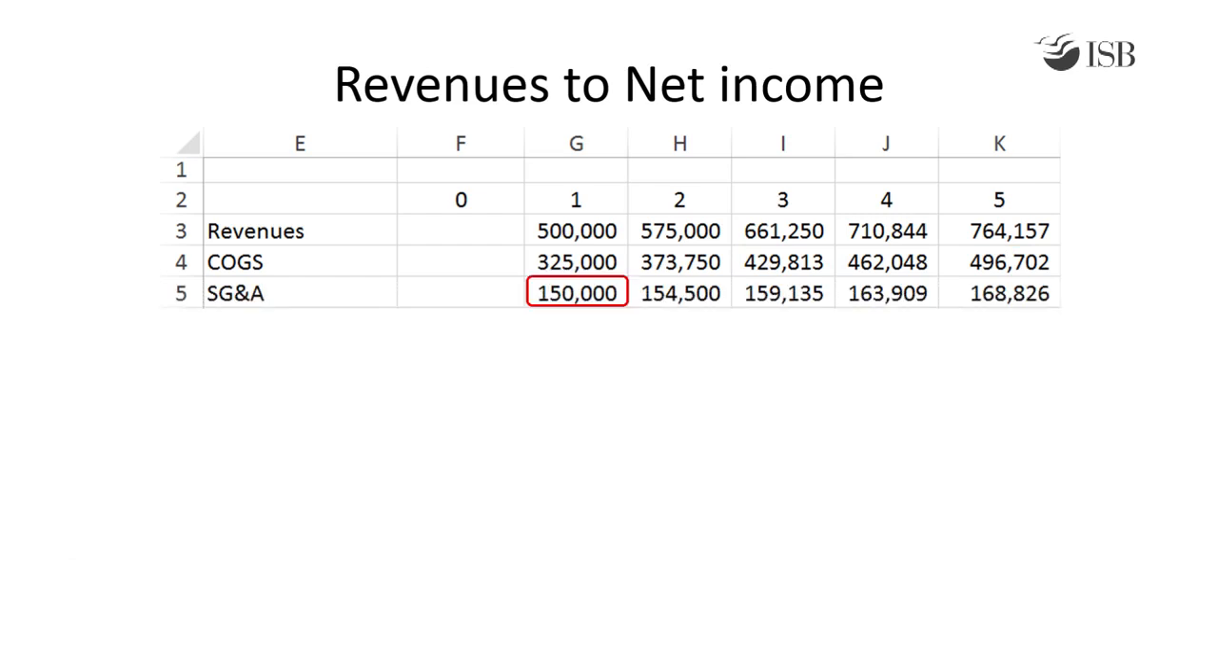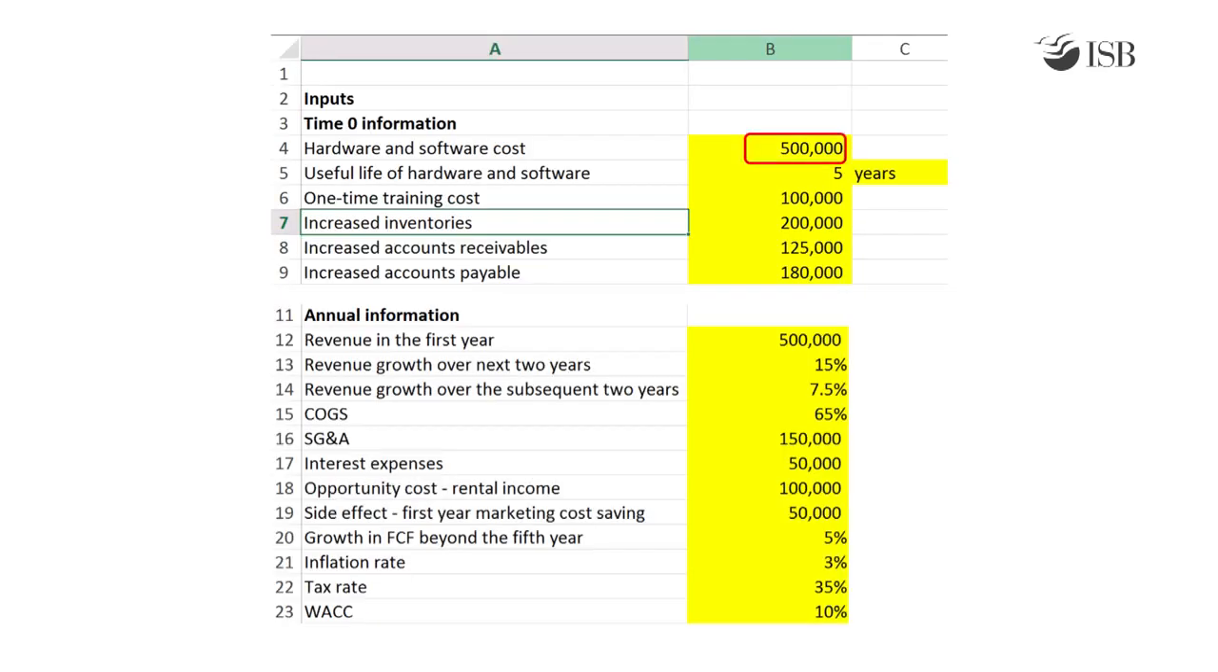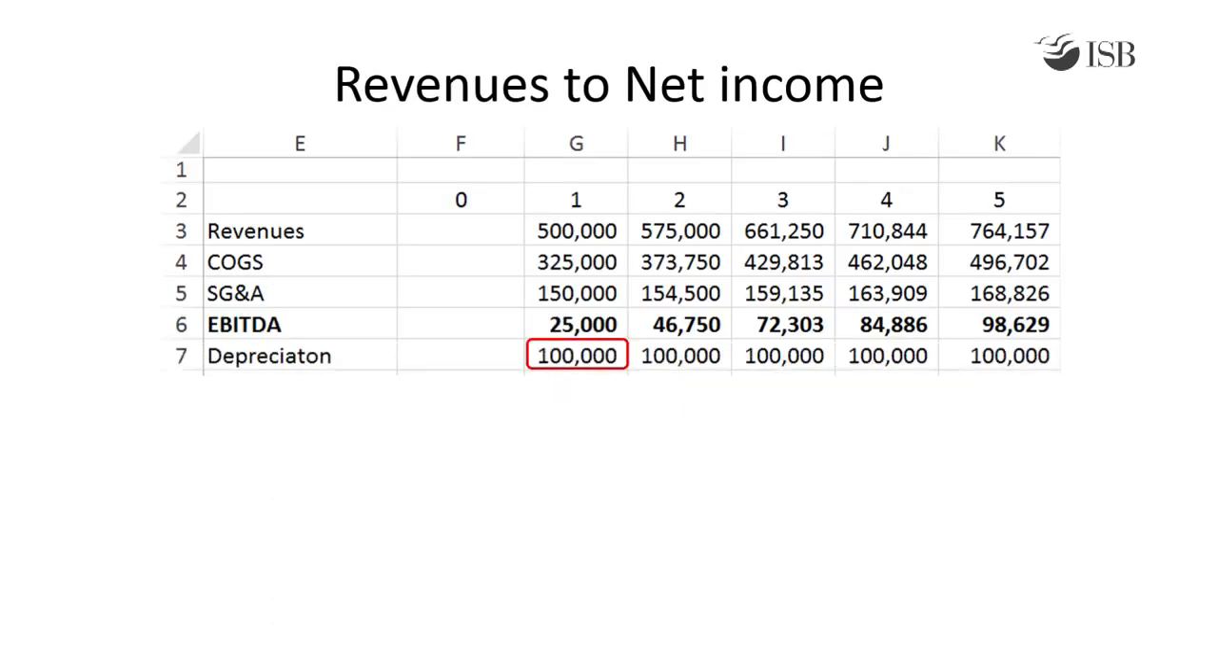SG&A are $150,000 in the first year, which then increase at 3% a year after that. The numbers are all in the Excel spreadsheet. Subtracting COGS and SG&A from revenues gives us the annual EBITDA. The hardware and software costs of $500,000 are depreciated over 5 years. Annual depreciation costs are $500,000 divided by 5, which is $100,000.